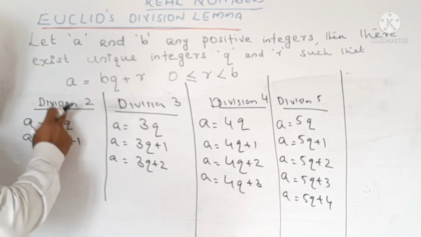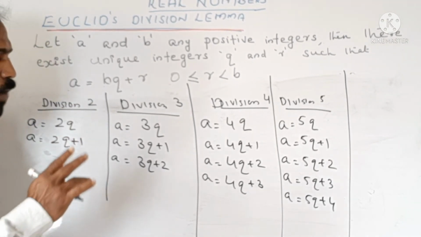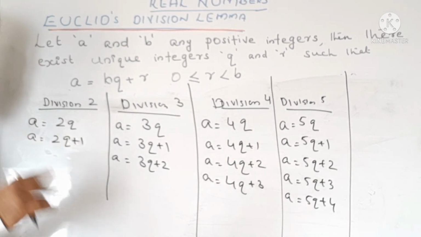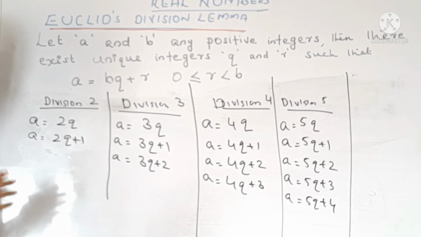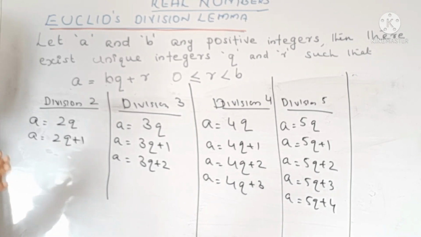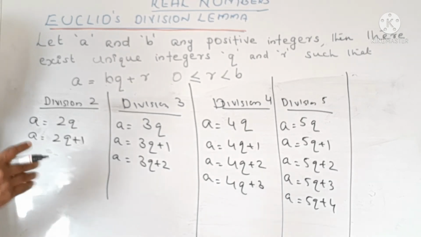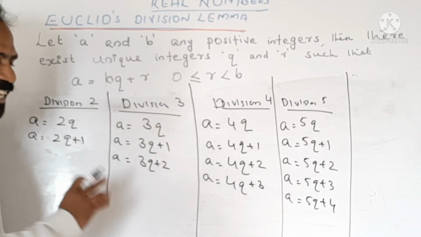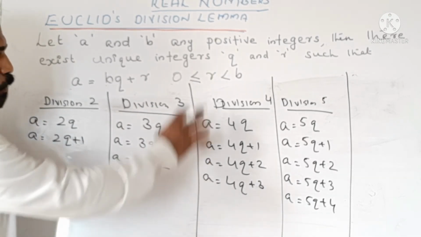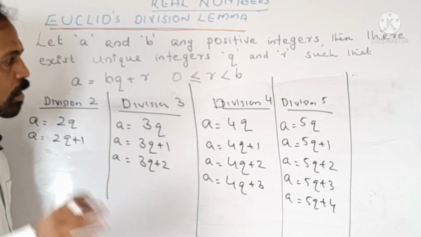When we divide any integer by 2, we will get 2 conditions. Either a is equal to 2q or a is equal to 2q plus 1. That means I can represent all integers in these 2 forms. If I am dividing any number by 3, I can represent in 3 different forms. If it is by 4, I can represent it in 4 different forms.